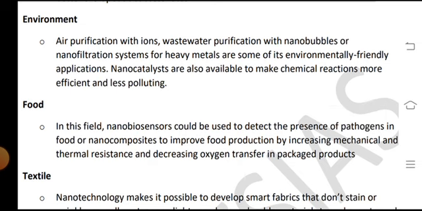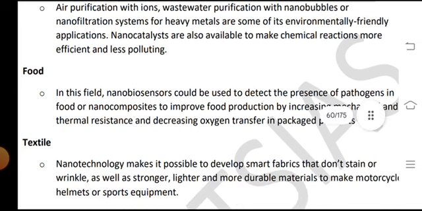Environment: air purification with ions, wastewater purification with nano bubbles, or nano filtration systems for heavy metals are some of its environmentally friendly applications. Nano catalysts are also available to make chemical reactions more efficient and less polluting. Food: in this field, biosensors could be used to detect the presence of pathogens in food, or composites to improve food production by increasing mechanical and thermal resistance and decreasing oxygen transfer in packaged products.